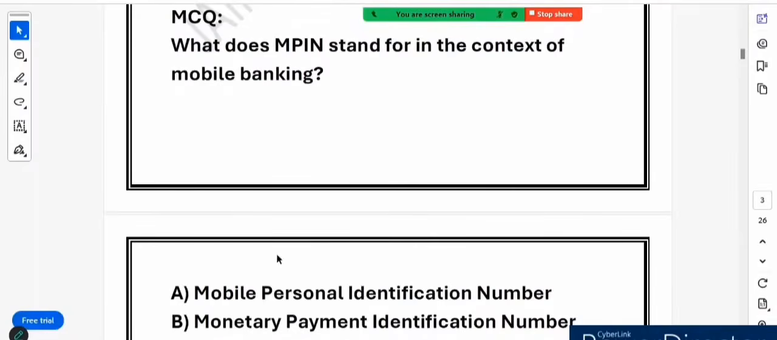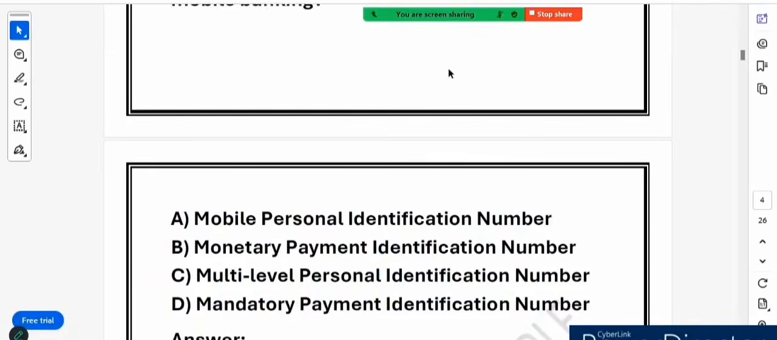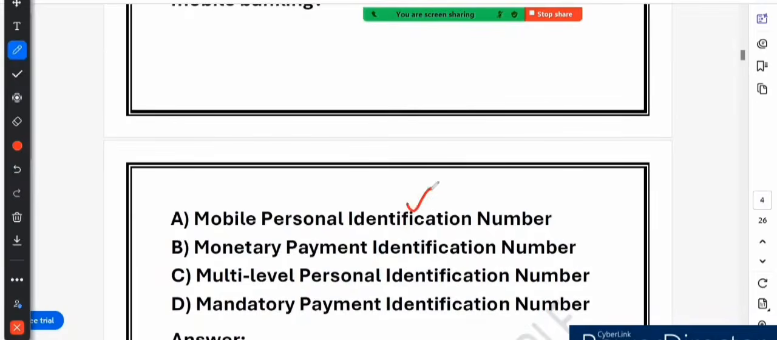So we have 4 options. Option A says mobile personal identification number. See, this is incorrect. This sounds fancy, but it is not a real banking term. Why is this wrong? Why is this mobile personal identification number wrong? Because it is not called monetary actually, it is option A, monetary payment identification number.